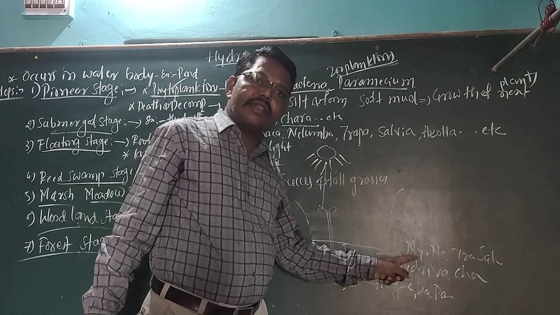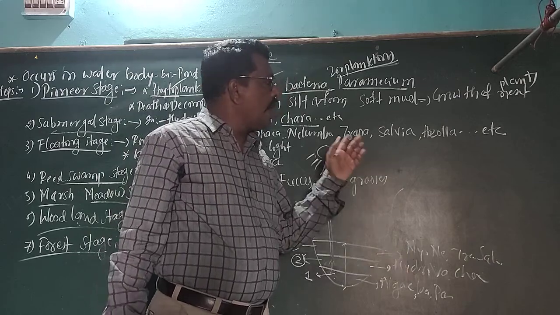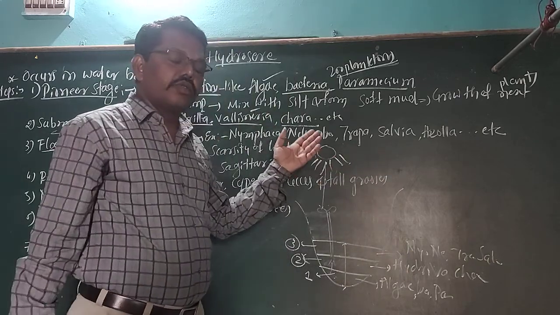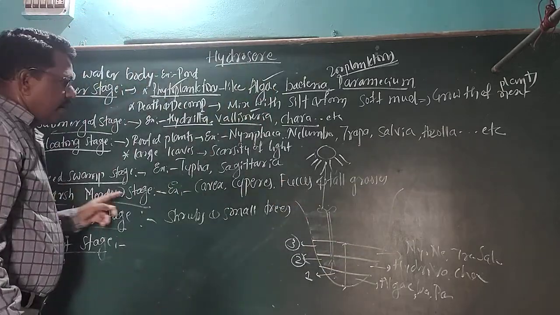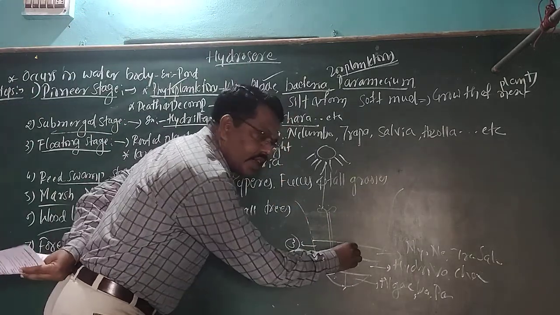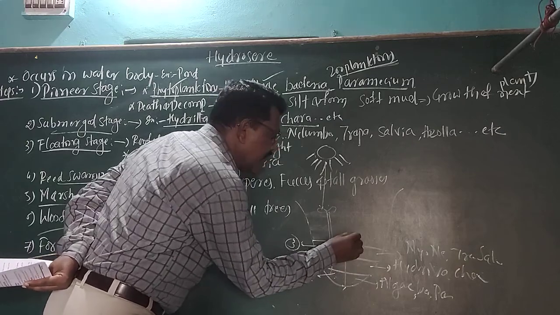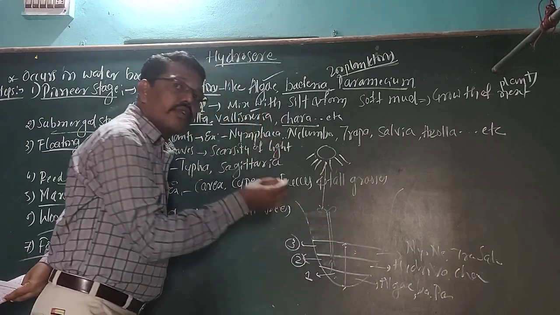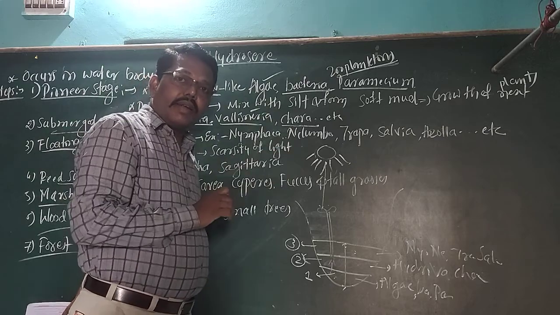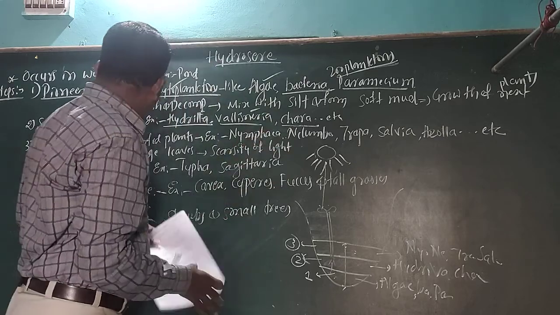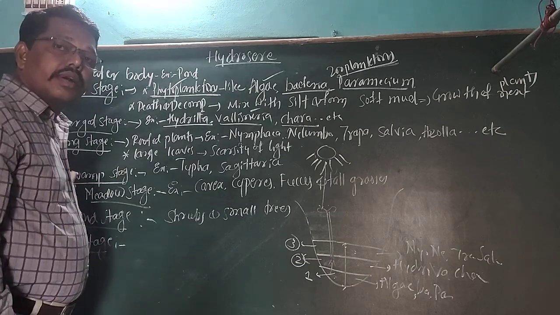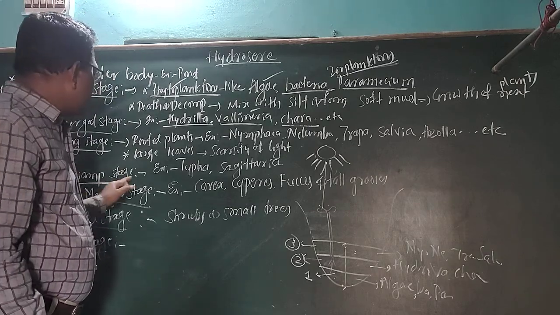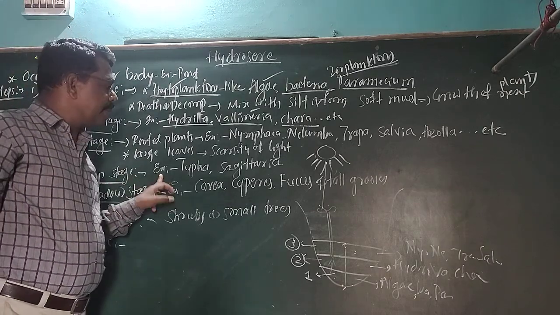Then, after the death and decomposition of Nymphaea, Nelumbo, as well as Salvinia, Azolla, they will form organic matter once again. That organic matter helps for the next higher plant, the better higher plant. That one is called what? The fourth stage, that is called the reed swamp stage.